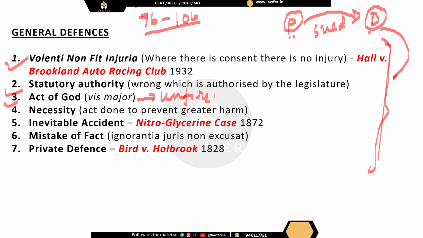unforeseen circumstances, basically where you cannot really guess that something like this will happen. For example, there is torrential rainfall, or there is excessive drought, or there is such thunder that a tree gets burnt up and the tree falls on your house and causes some type of damage. Okay, something which is extraordinary.